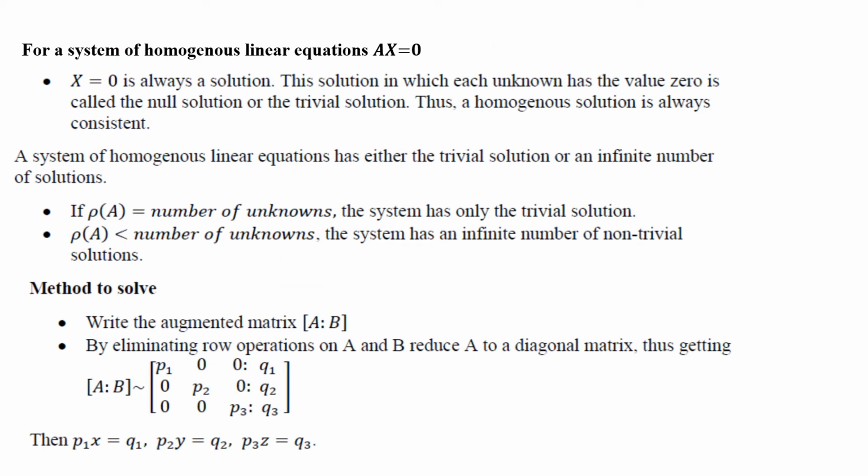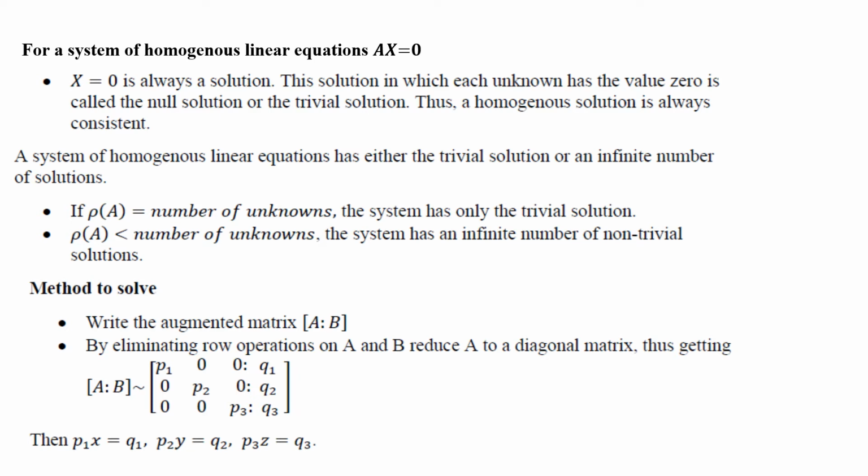For a system of homogeneous linear equations, Ax is equal to 0, x is equal to 0 is always a solution, and that solution is called the null solution or trivial solution. Thus, a homogeneous system is always consistent.